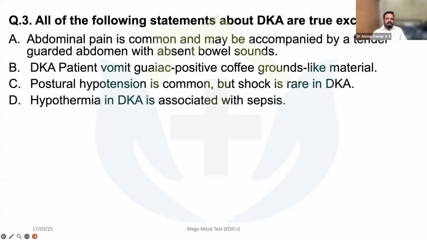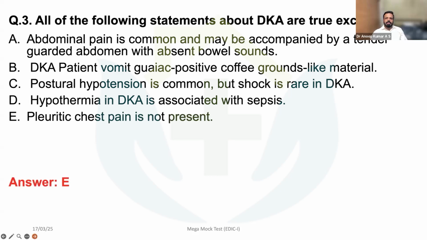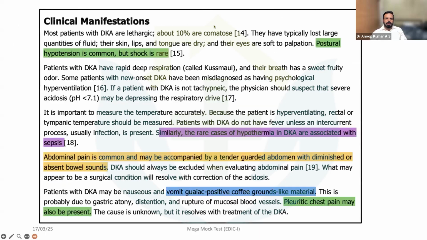Hypothermia in DKA is associated with sepsis. And pleuritic chest pain is not present. So the statement that pleuritic chest pain is not present is not a true statement. You can even have pleuritic chest pain sometimes in patients with DKA. So you should read about the clinical manifestations.